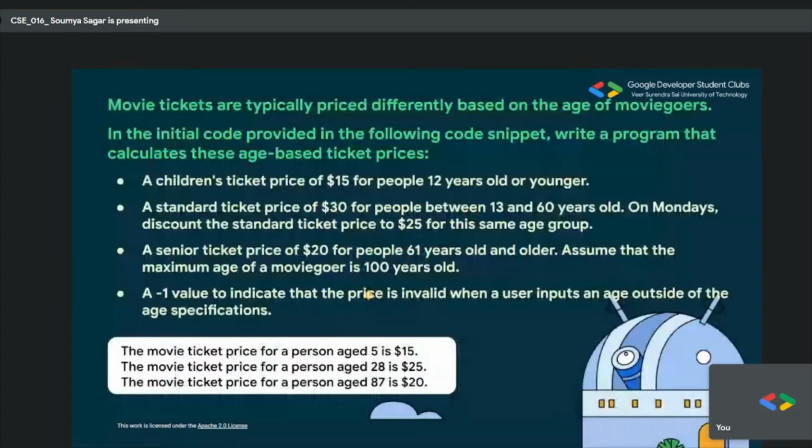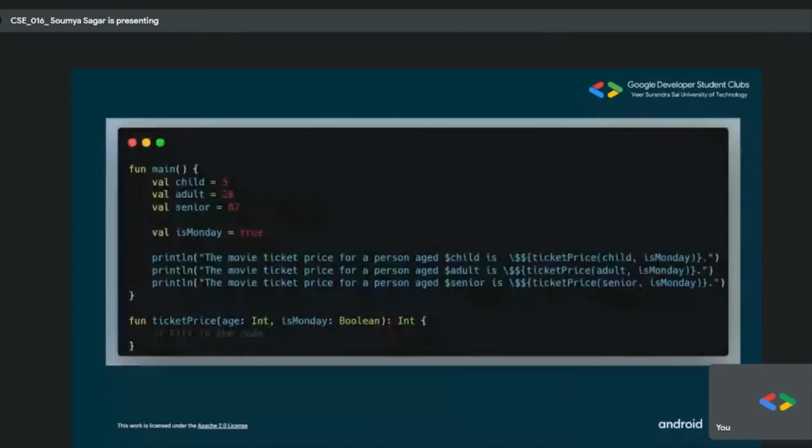There are some more questions like this. Here also it's the same thing, you can try it yourself. This one uses if else, like the entire ladder. By the way, if I haven't mentioned, if else if is called a ladder structure, because it checks all the conditions individually. This is the question designed for you. You can try it on the code lab. I'll be sharing the link at the end of the meet.